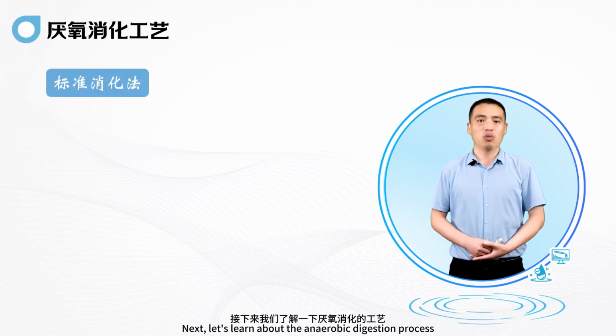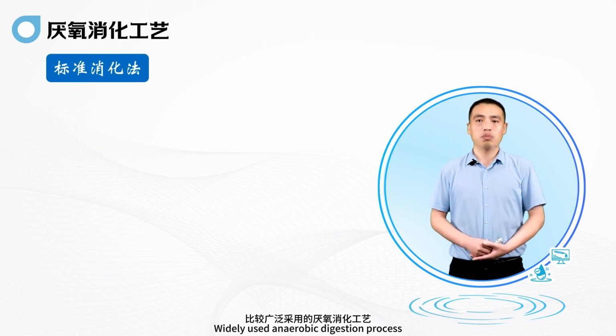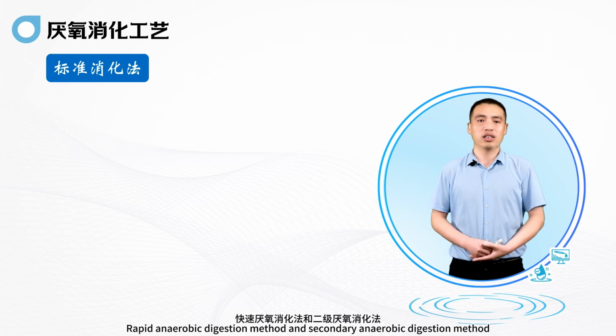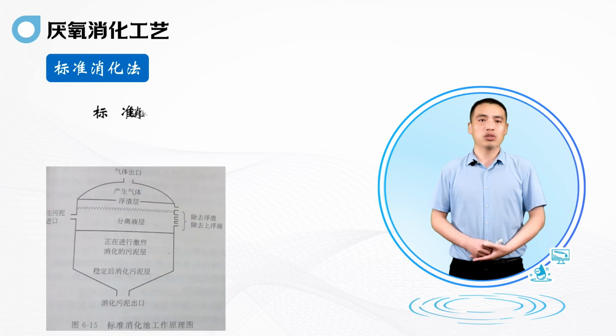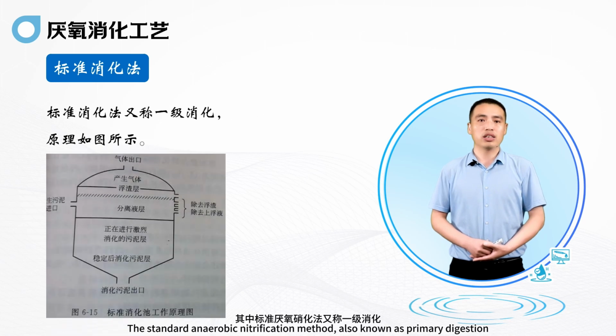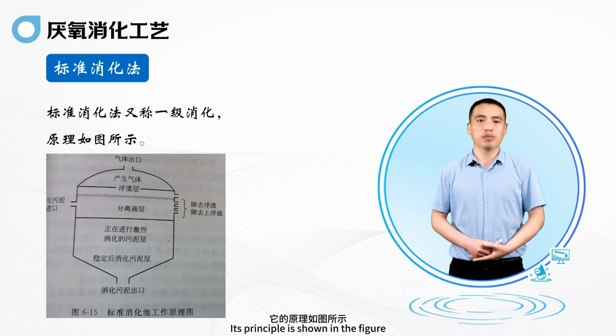Next, let's learn about the anaerobic digestion process. At present, the widely used anaerobic digestion processes are mainly divided into three categories: the standard digestion method, the rapid anaerobic digestion method and the secondary anaerobic digestion method. The standard anaerobic digestion method, also known as primary digestion, has its principle shown in the figure.